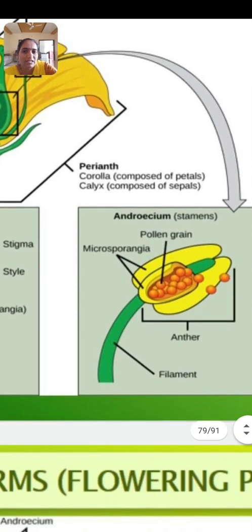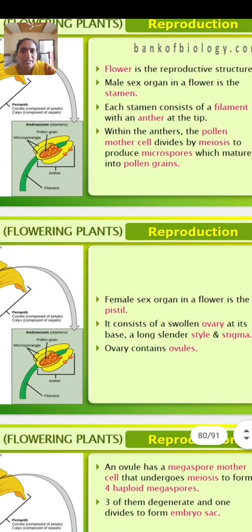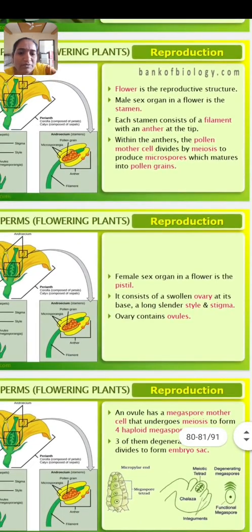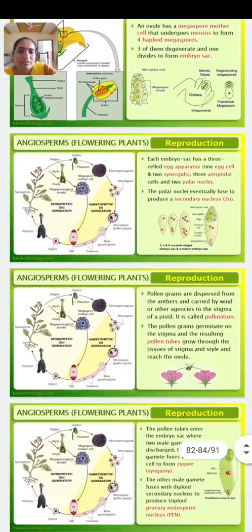Okay, and after the fertilization they form the new individual. In our textbook, androecium and the reproductive part is not included in our syllabus. You may refer to this PDF for reference only.